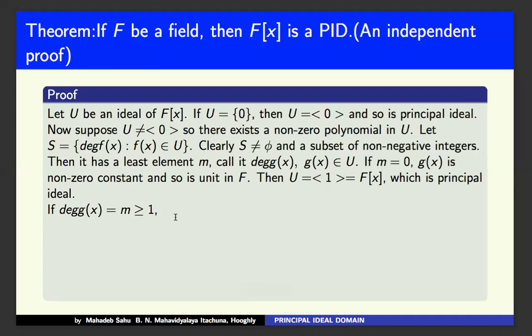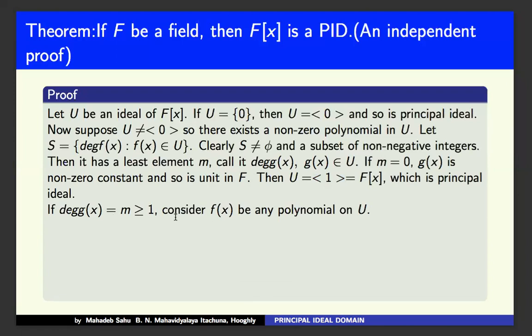So now consider f(x), any polynomial from U. We have to prove that f(x) is some polynomial times g(x), and therefore we can write that U is generated by g(x).